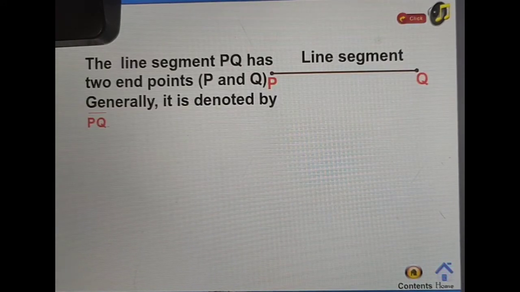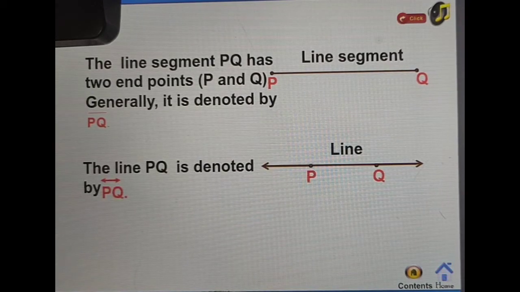A line segment is represented by a single overbar with no arrowheads over the letters, representing the two end points. A line is denoted as an overbar with arrowheads at each end over two letters corresponding to points on the line.